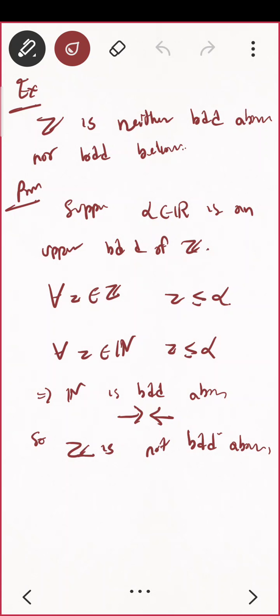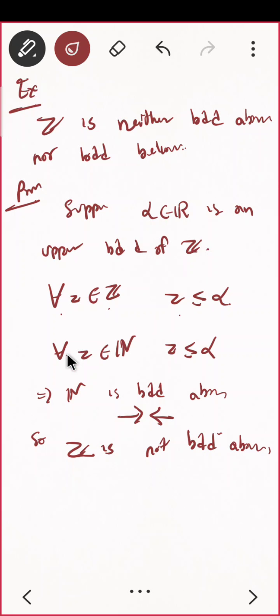Suppose I wanted to prove that in the set of integers they are not bounded above. I start by supposing it is bounded above. If it is bounded above, that means it will have an upper bound, or you can say that alpha is the LUB of the set z. So this statement is true, that is, for all integer z, z is less than or equal to alpha.